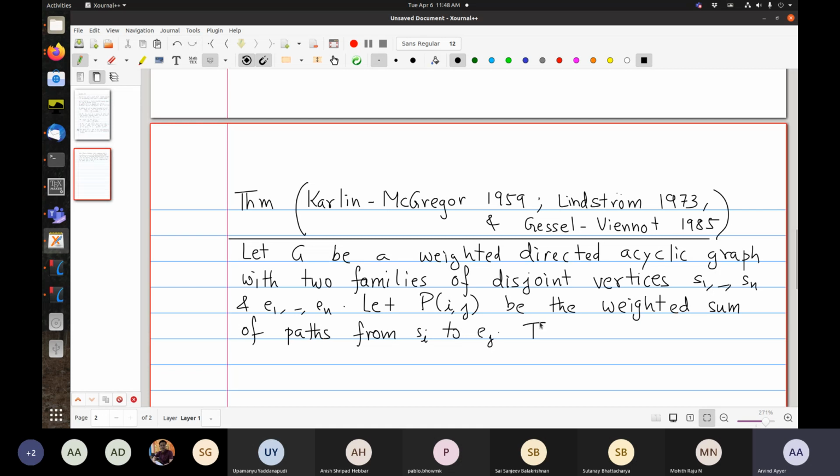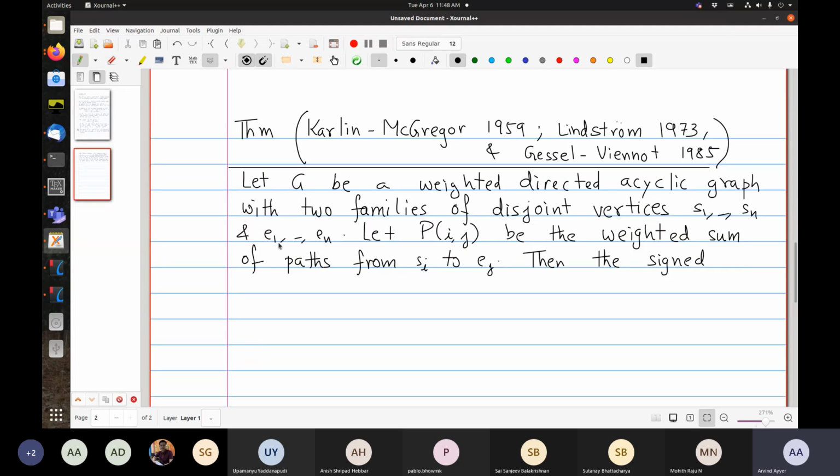Okay, so then the signed weighted enumeration of non-intersecting lattice paths.